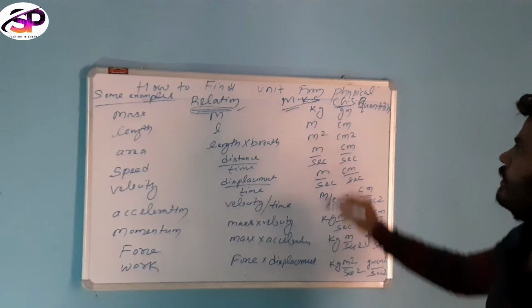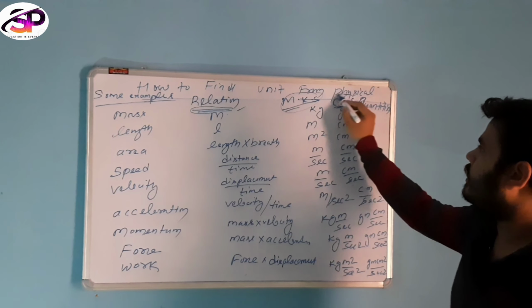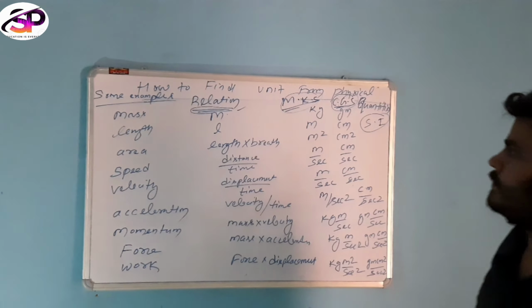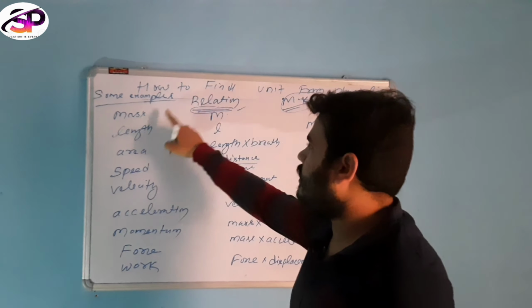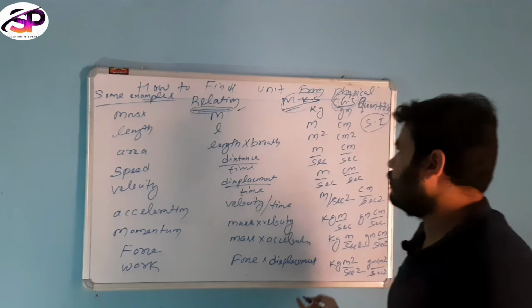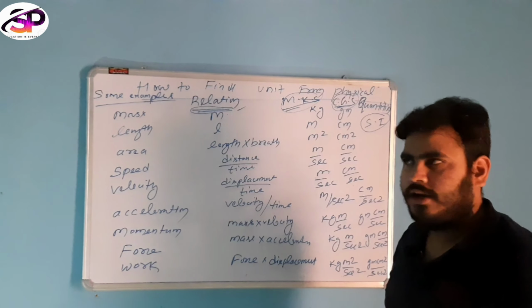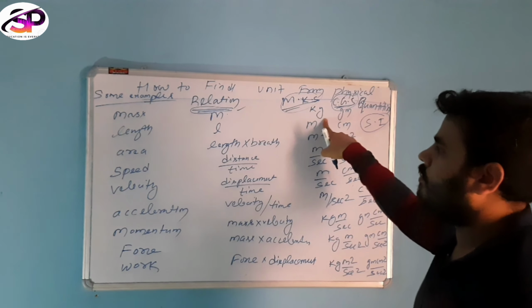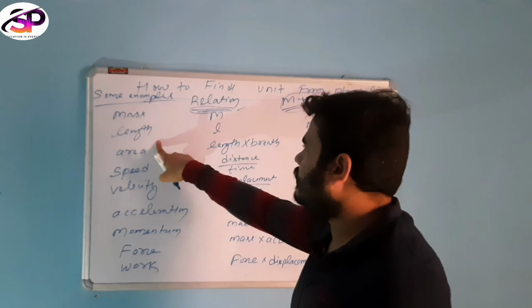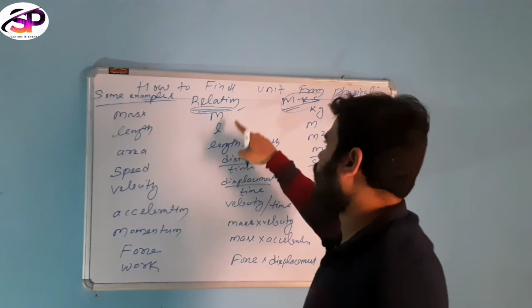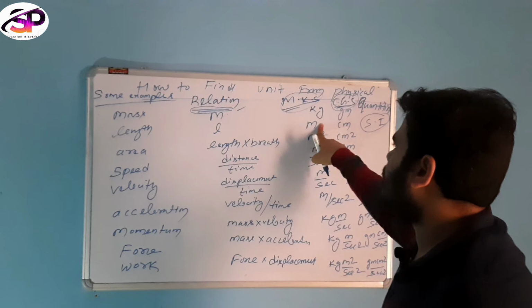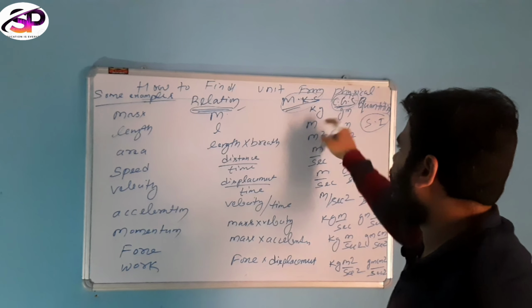Then we find their MKS unit, their CGS unit and also their SI unit. Mass is a single physical quantity, also a fundamental physical quantity, so in the MKS unit system it is kilogram. Also length is a fundamental quantity, so its relation is L, and in the MKS unit system it is meter.